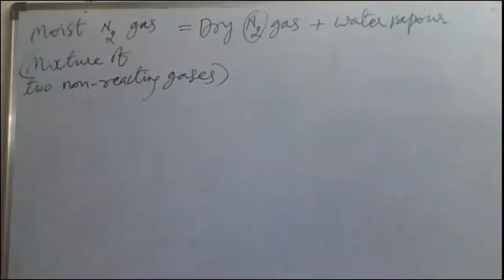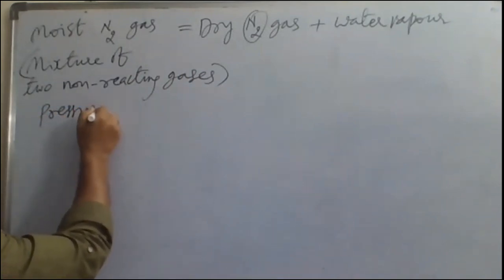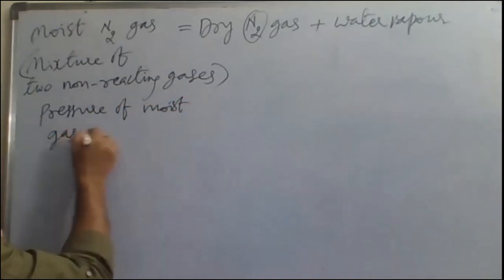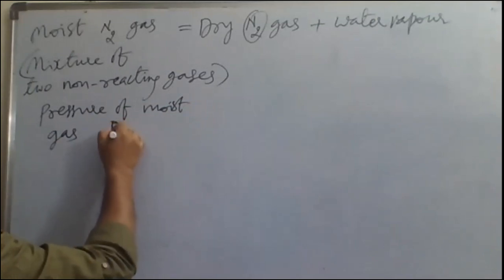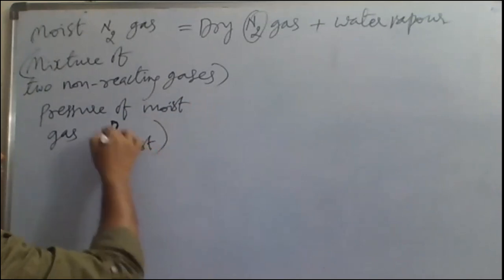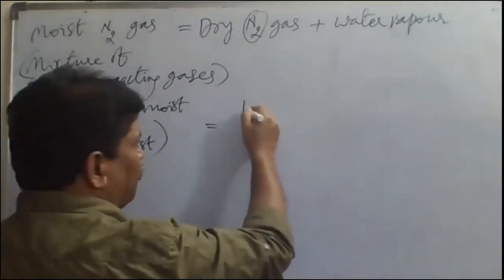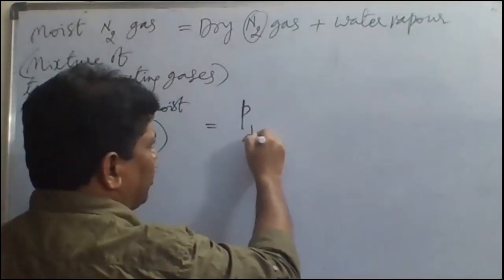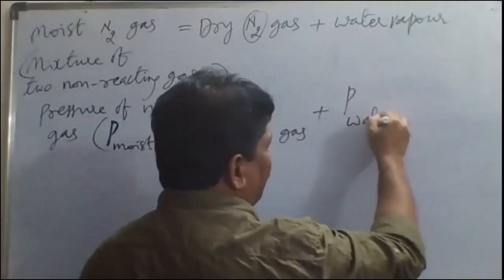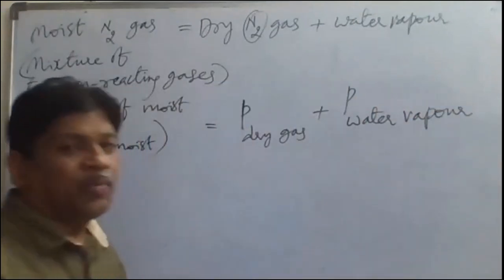The pressure of moist gas is equal to the partial pressure of dry gas plus the partial pressure of water vapor.